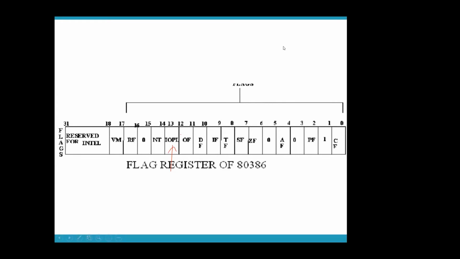If NT is equal to 1, it means the current task has been invoked from a previous or a parent task. So this is kind of your child task. There is something called a small table, the task state segment. So the TSS will have a backlink to your parent task in case NT equals 1. For your current task, the TSS will definitely have a back pointer, that means it will point to who the parent task is.